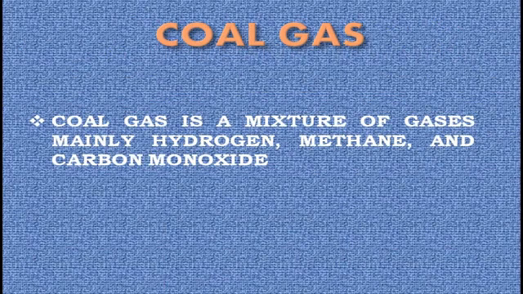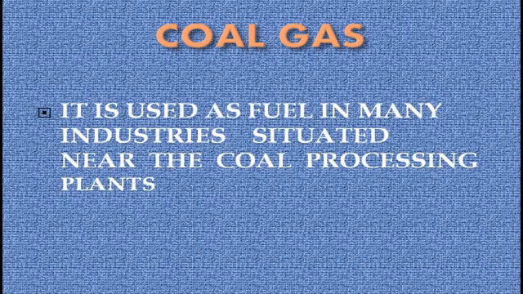Last one, coal gas. Coal gas is a mixture of many gases, but it mainly contains hydrogen, methane, and carbon monoxide. So, coal gas mainly contains hydrogen, methane, and carbon monoxide. Coal gas is used as a fuel in many industries situated near the coal processing plants.